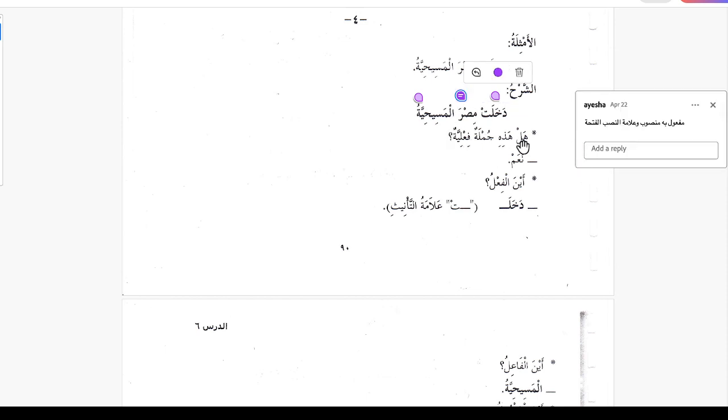Hiya dakhalat, because masihiyatu is a feminine word because of the ta marbuta, so that is why we can't say dakhala. So it is dakhalat, and misra is the maful bihi, because Christianity entered where? Entered Misr. So maful bihi mansubun wa alamatun nasbi al fatha, and it has a fatha here.